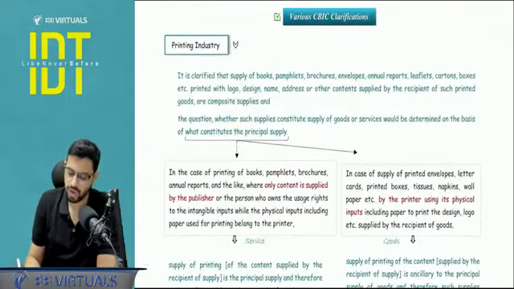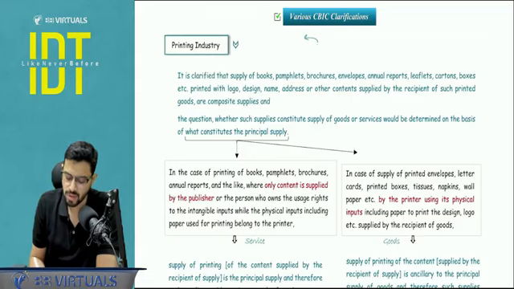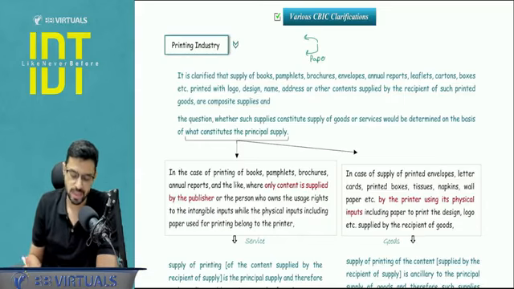Printing industry. Now whenever you get anything printed, there is inherently a composite supply, because that person is giving you printing service, and somewhere he's giving you his paper and ink also. But then again, composite supply has to be further seen as per what is the principal element of the supply. Now here two cases are possible.